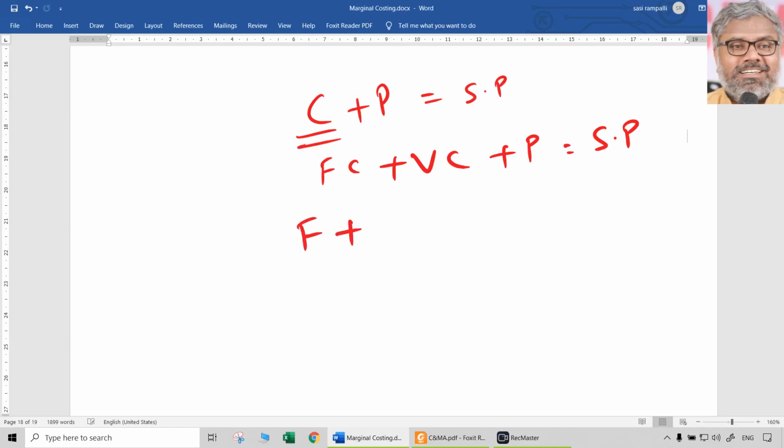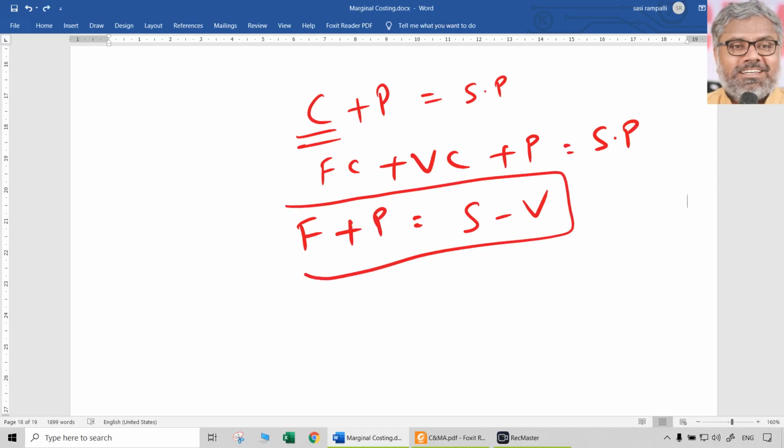So what happened here? Fixed cost plus profit is equal to sales minus variable cost. Done. That is one equation we got. Fixed cost plus profit is equal to sales minus variable cost. That is what we call contribution. In marginal costing, this is a very important term. That is contribution. So contribution is nothing but fixed cost plus profit or sales minus variable cost.